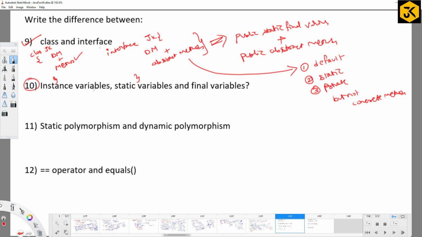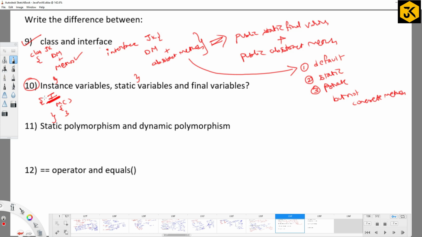Write the difference between instance variables, static variables and final variables. Instance variables are the general variables which we declare inside the class but outside the method. Outside the method we can call them instance variables.